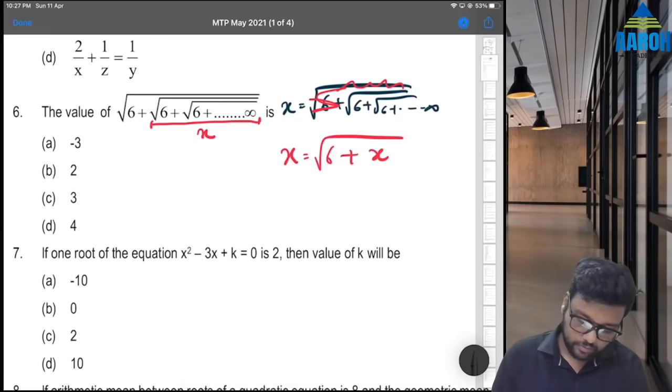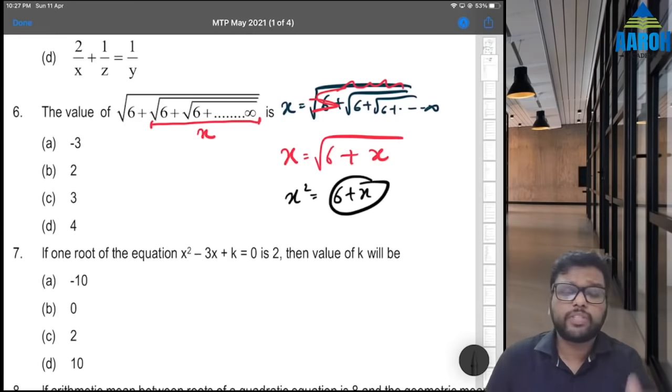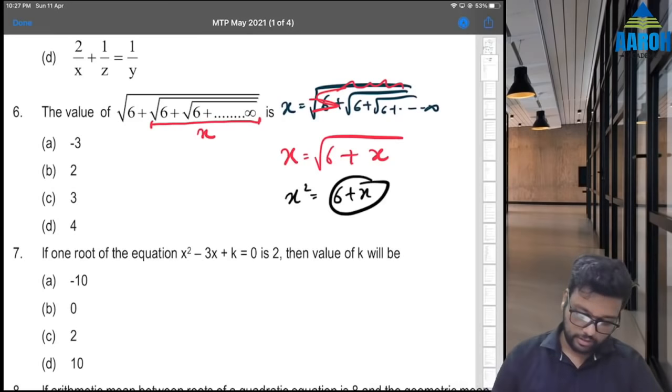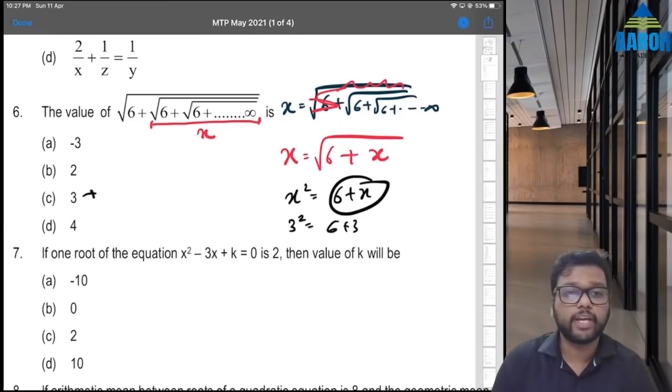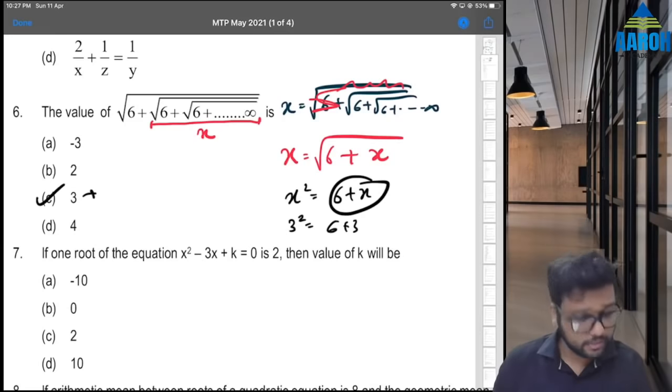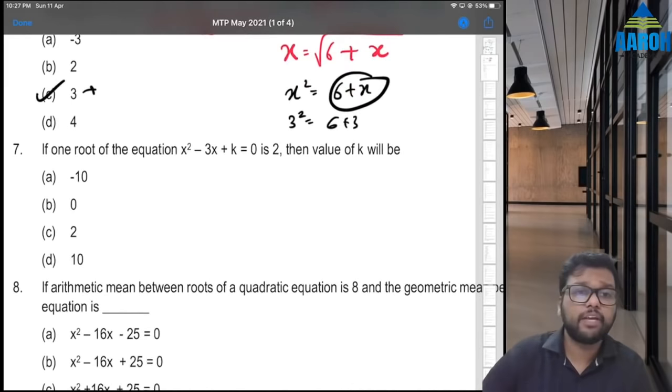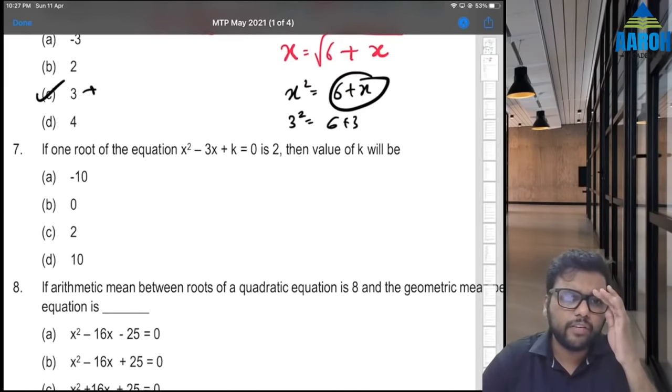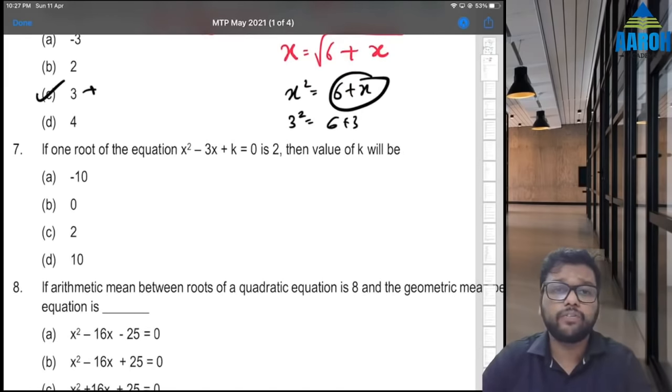So we know that x square is going to be 6 plus x. So check, x square is 6 plus x is tallying with which option? I think 3, right? Because 3 square is 9 and 6 plus 3 is also 9. Correct. So C is the correct answer. A will not be the answer. C, correct. Next, 7th. If one root of the equation is 2, then value of k will be what?